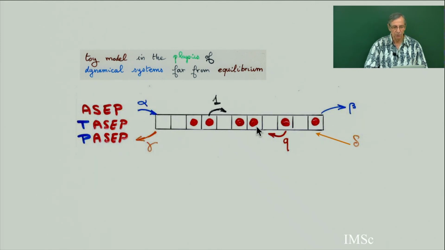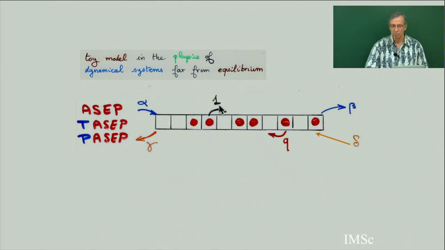Then if you can do a movement of a particle, you do it, and you can check easily that you cannot do 2 different movements at the same time. For example, if I choose this wall, I cannot do anything, so you do nothing and then repeat the process. If I choose this wall here, then it's possible to move the particle to the right, and you do this with probability 1.